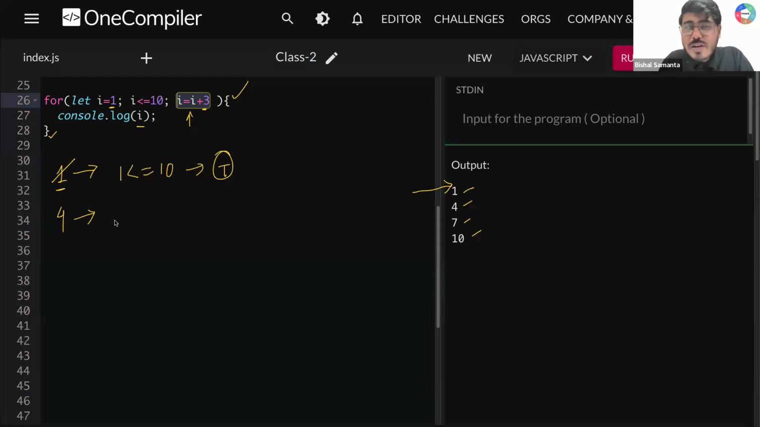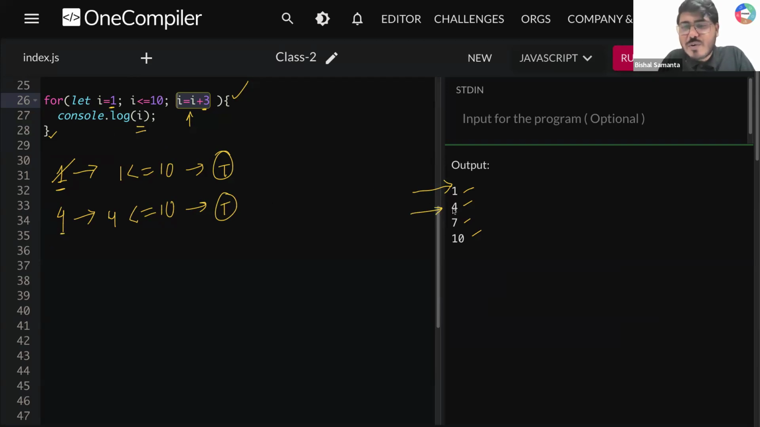Now tell me what will be your next condition. 4 less than or equal to 10. Is 4 less than or equal to 10? Is it true? Yes, 4 is smaller than 10. This is always true. So what you will be writing here? console.log i. What is your i value, guys? Now your i value is 4.